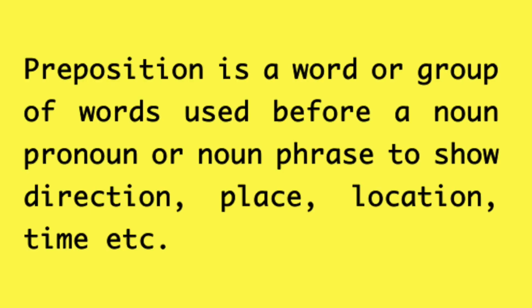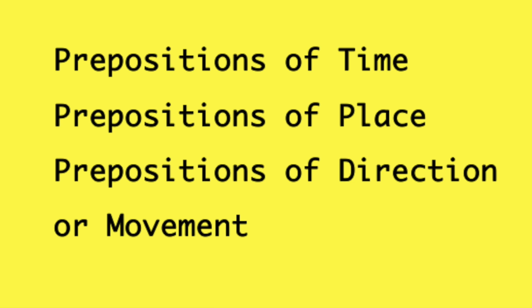Preposition is a word or group of words used before a noun, pronoun or noun phrase to show direction, place, location, time, etc. There are many types of prepositions in English. Now let's focus on three main types of prepositions. They are prepositions of time, prepositions of place, and prepositions of direction or movement.